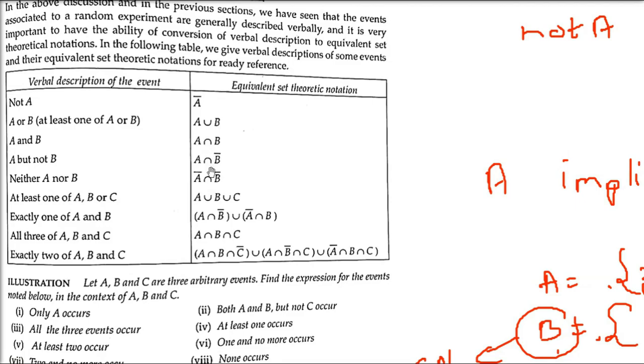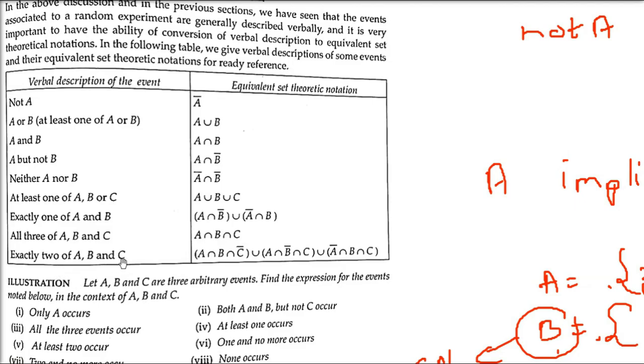And so mostly if you see intersection is there, at least one of A, B or C. So one of these will happen. So A union B union C. If it is there, exactly one of A and B. So A intersection B naught first you will take, then A naught intersection B you will take, and then you will combine it with union. All three of ABC, A intersection B intersection C, all three.